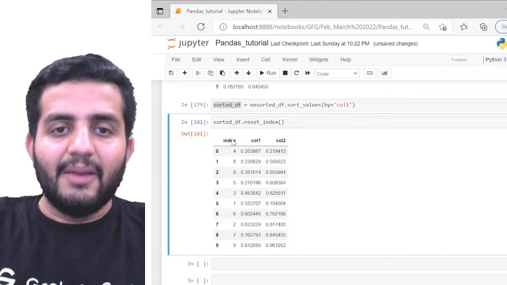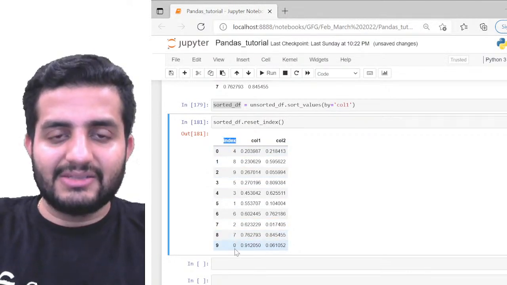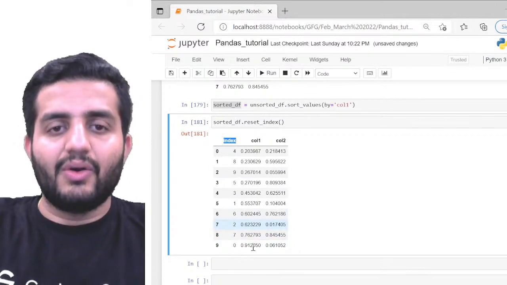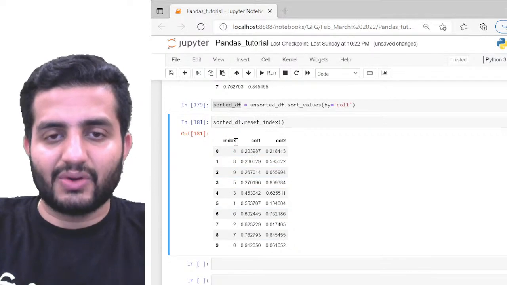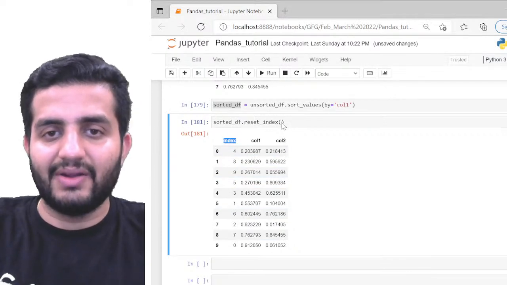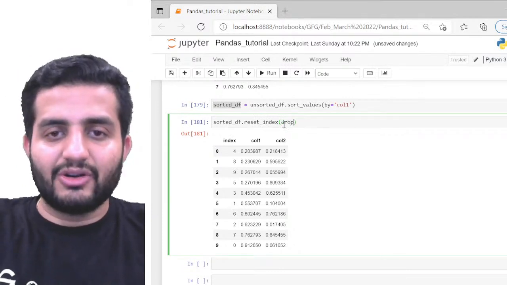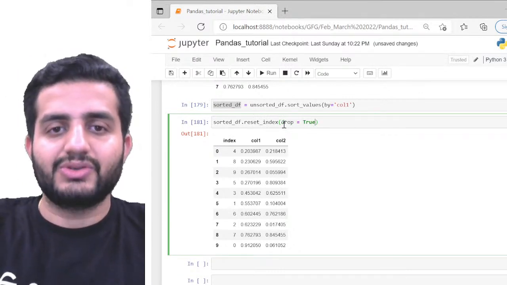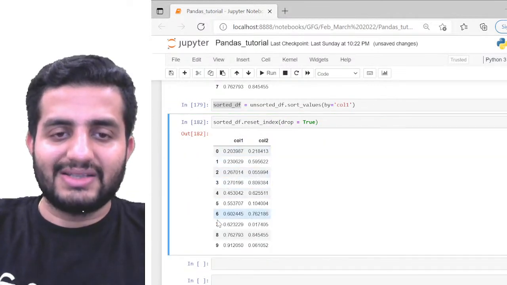This is a new index, but it also creates a new column index where the original indexes from before sorting got saved. If you want to save the unsorted indexes, you can do so by not giving any argument here. It'll save it by default. But if you don't want it, you can just pass the argument drop equal to true. In this case, it won't save the original indexing, it'll simply reset the index. Now you can see the indexes are reset.